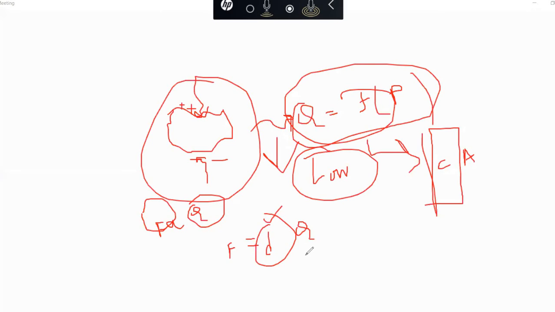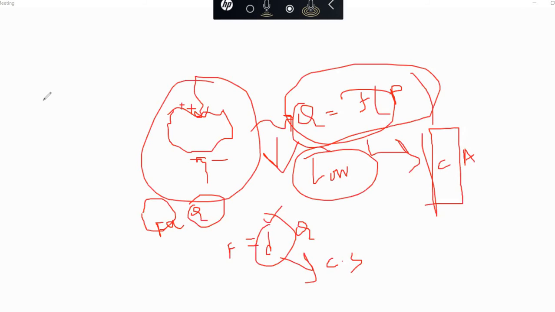Now what is D actually? D is the charge sensitivity. This charge sensitivity is very direction sensitive, direction dependent.